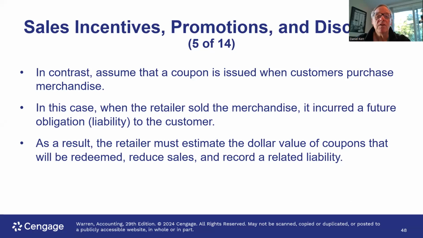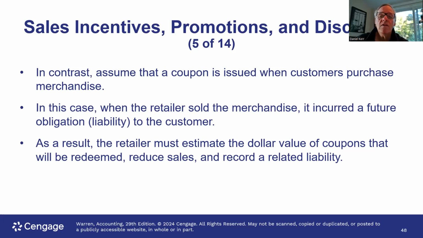And then we got into a very long section of chapter 5, which was objective 2, describe and illustrate the accounting for merchandising transactions. So in class on Tuesday, we talked about purchase transactions. And then we started to talk about the different types of sales transactions. I'm going to pick it up here at slide number 48, which is a sales transaction that has to do with when we issue coupons to customers when they purchase merchandise.